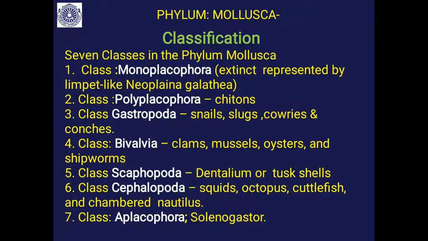There are about 2 lakh species of phylum Mollusca classified into 7 classes. So, Monoplacophora, it is almost extinct. It is represented by a single form called Neopilina galathea. Then Polyplacophora, chitons. Gastropoda, the largest class: snails, slugs, cowries, conches, all this.